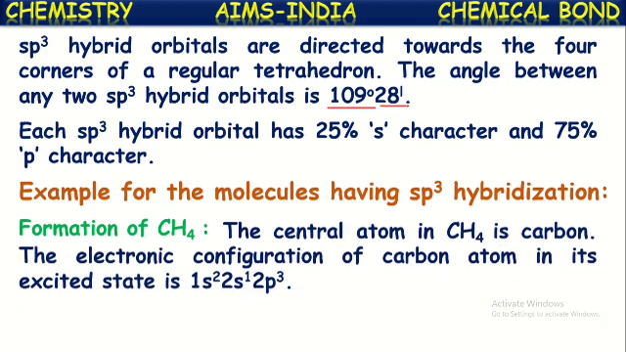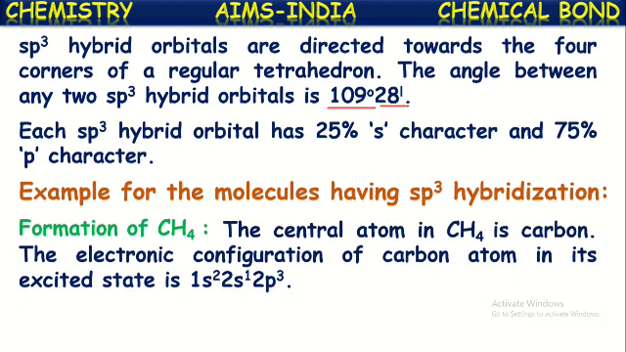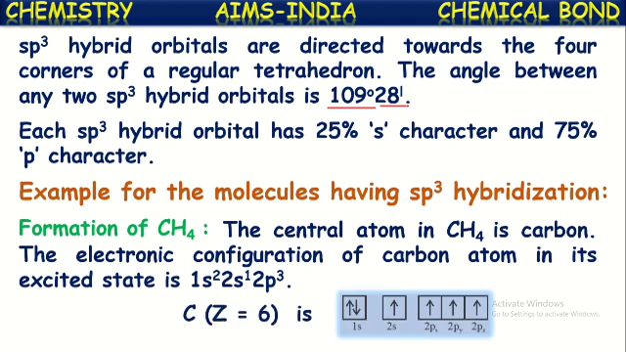If you see, the central atom in this CH4 or methane molecule is carbon. We know its atomic number is 6 and its normal configuration is 1s2, 2s2, 2p2, isn't it? But in the excited state, one electron from the s orbital jumps to the vacant 2p orbital. Thus, its electronic configuration in the excited state will be 1s2, 2s1, 2p3, that is nothing but 1s2, 2s1, 2px1, 2py1 and 2pz1. In this way, carbon has four half-filled atomic orbitals in its excited state.